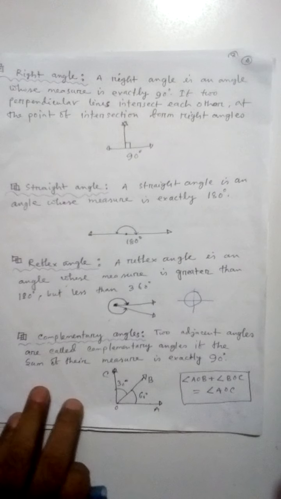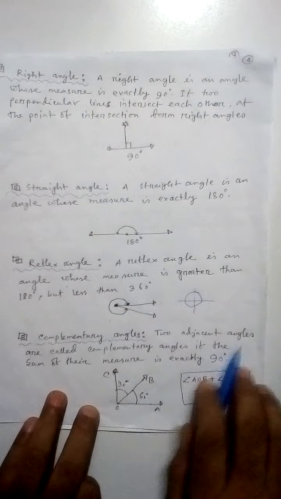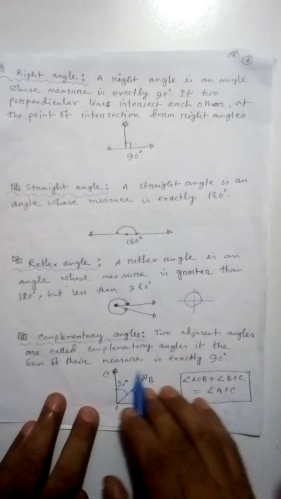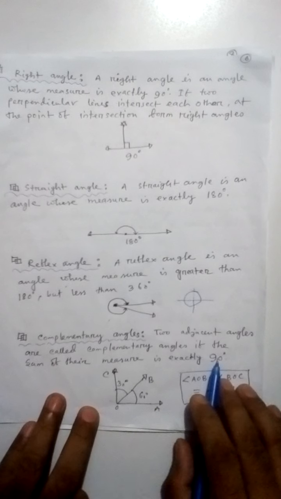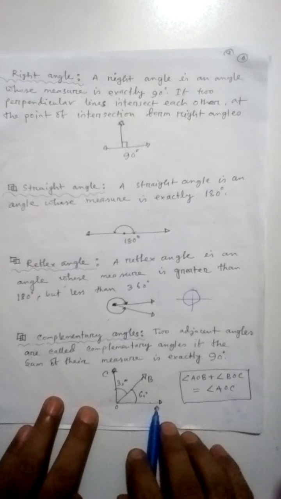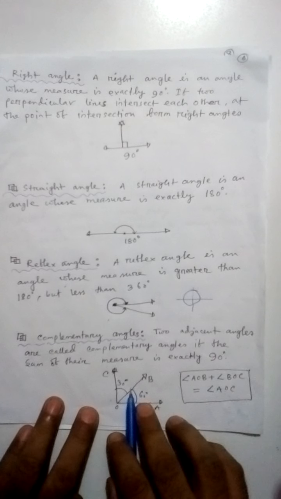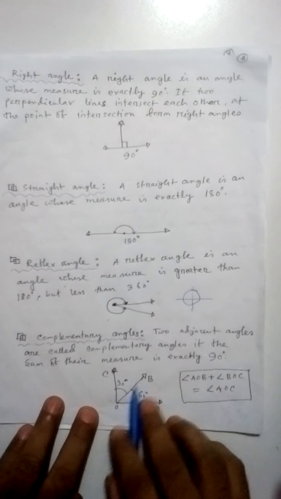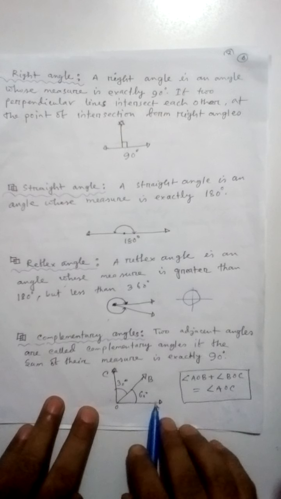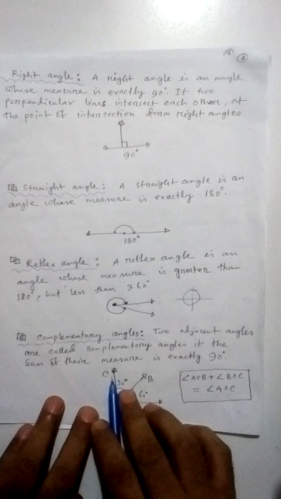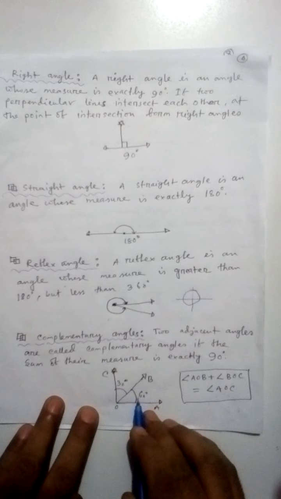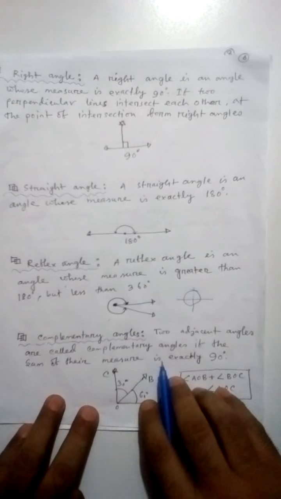Complementary angles. Two adjacent angles are called complementary angles if the sum of their measures is exactly 90 degrees. We see in this figure that AOB is 60 degrees and BOC is 30 degrees. So AOB plus BOC equals AOC, which is 90 degrees. So these are complementary angles.